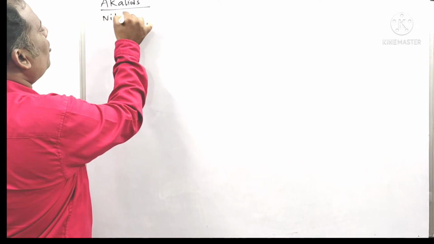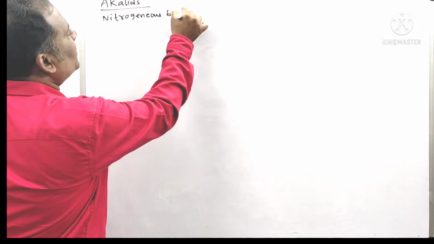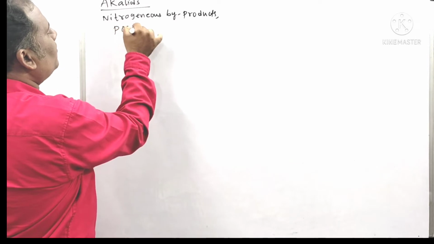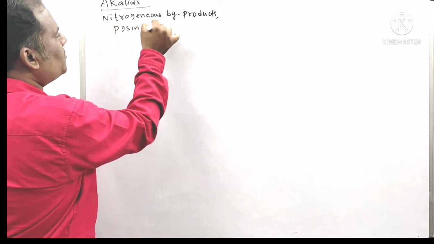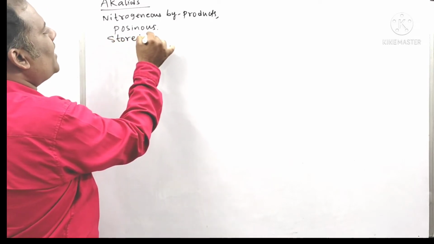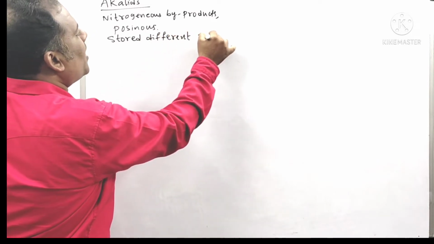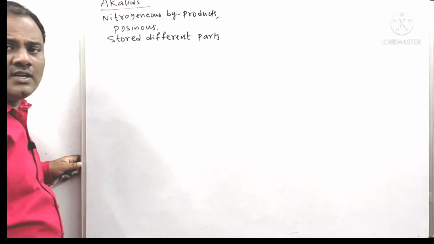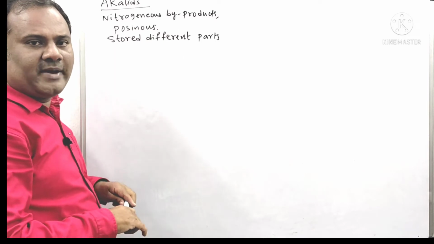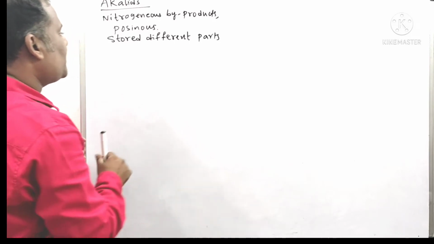Alkaloids are nitrogenous byproducts, and they are poisonous too. They are stored in different parts of plants. Actually, these are nitrogenous byproducts and poisonous, waste materials for the plants. But man has found his own use for these alkaloids also.